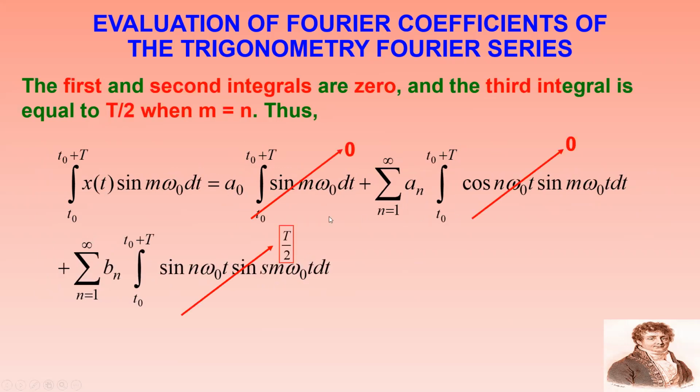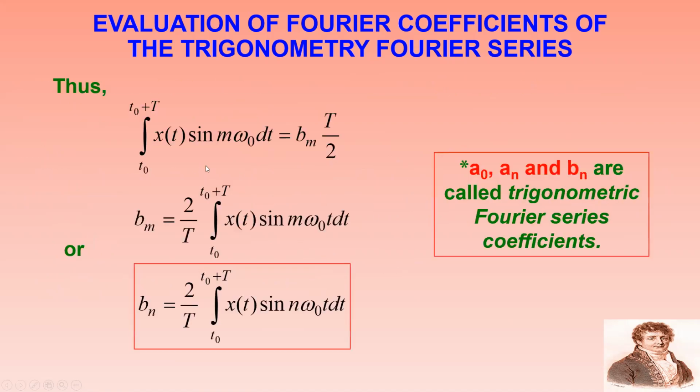So that is the one we will get. When m equal to n, it is T by 2. So if I represent it, integral T naught to T naught plus capital T of x of t sin m omega naught t dt equal to Bm into T by 2. So from there, Bm equal to 2 by T integral T naught to T naught plus capital T of x of t into sin m omega naught t dt.